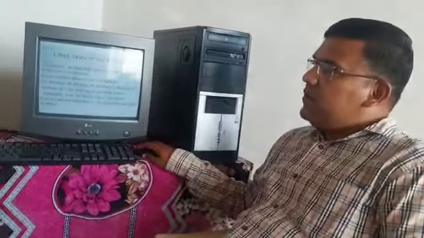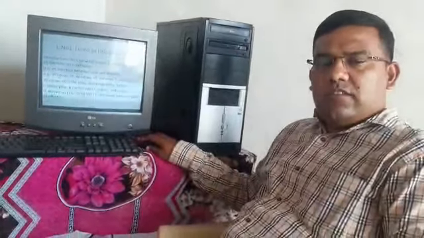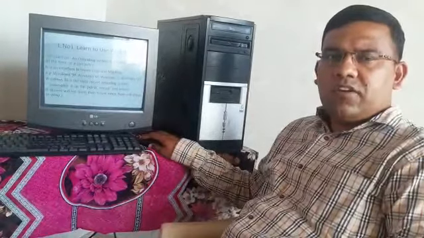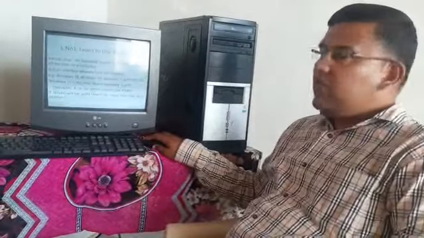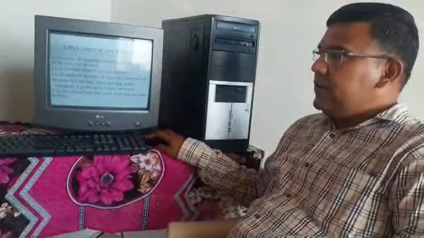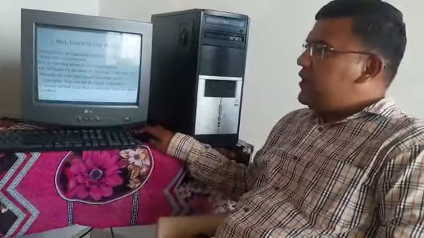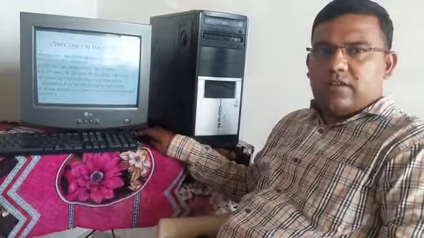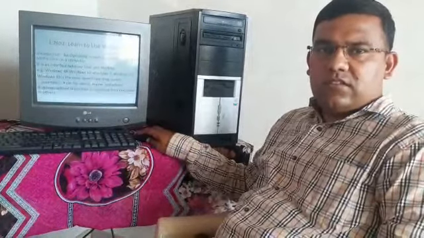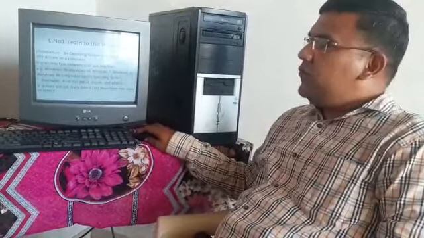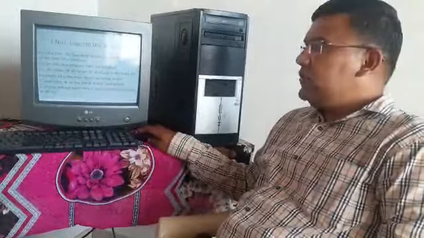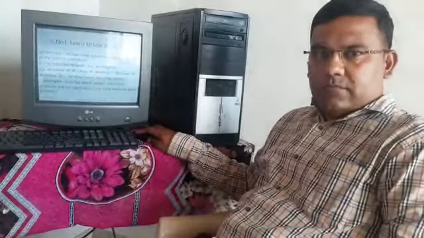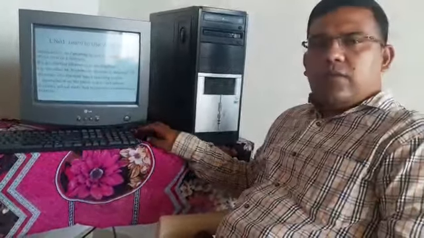Now we will see the examples of operating system. So there are different examples of operating system. First one: Windows 98, Windows XP, Windows 7 and Windows 10. So these are the versions. In these versions, Windows 10 is the most recent operating system. Then we will see the examples related to this.